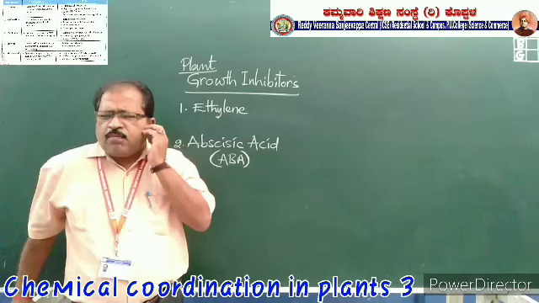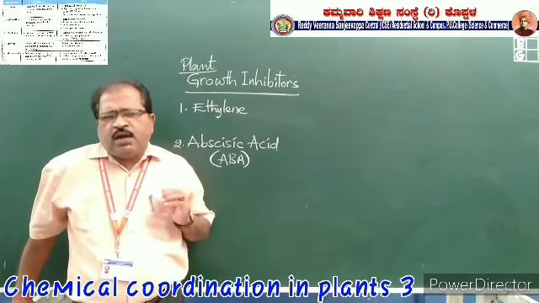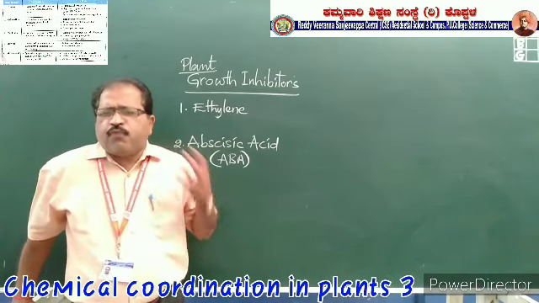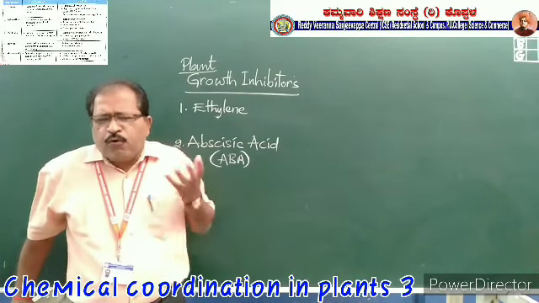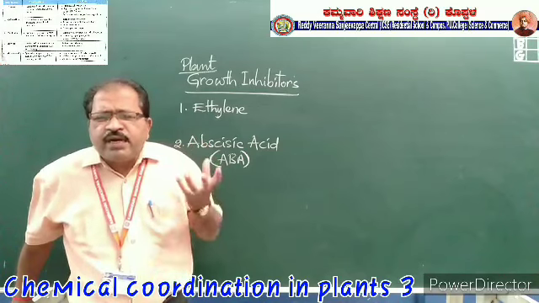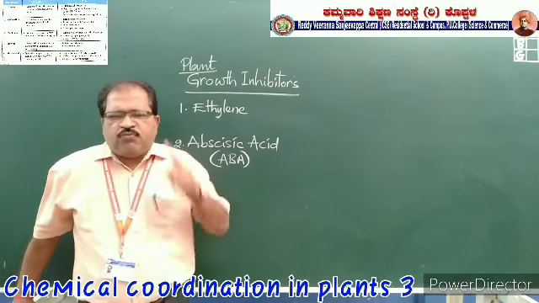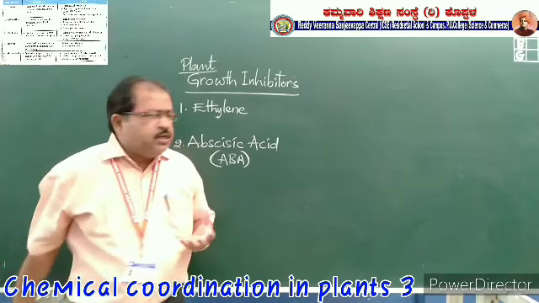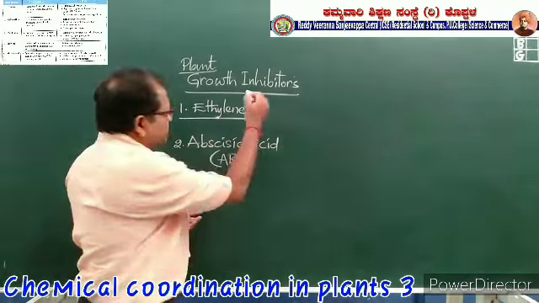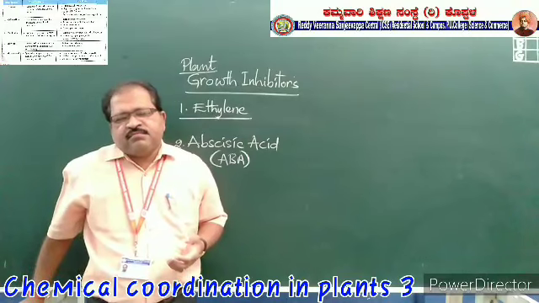Of the 5 hormones presented in the plant body, 4 hormones are liquid in state. The only one hormone which is available in the plant in gaseous state is ethylene.